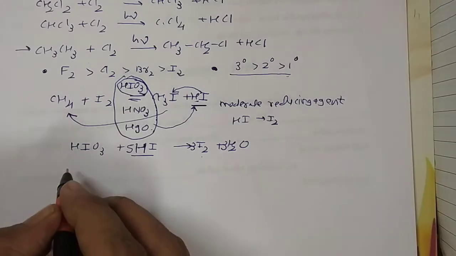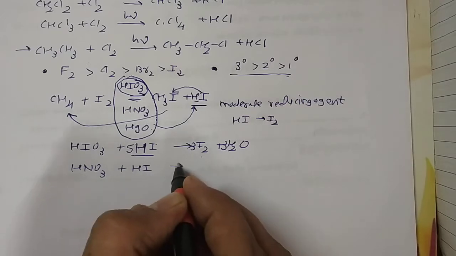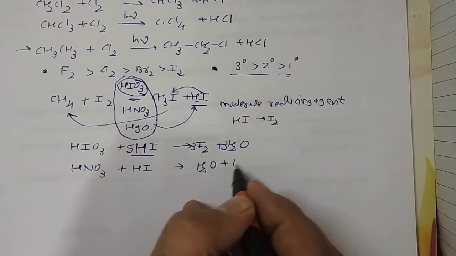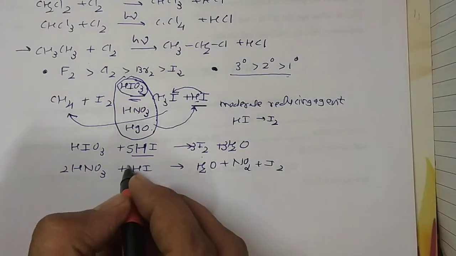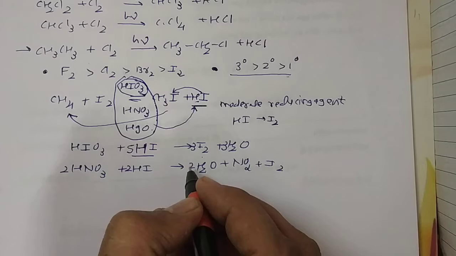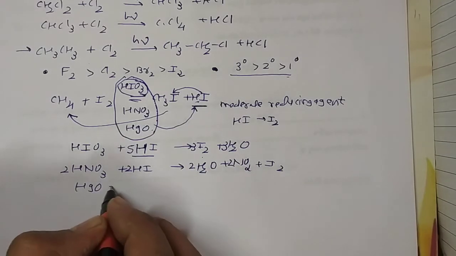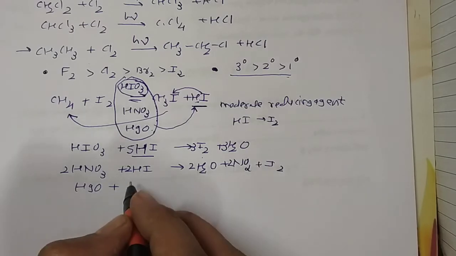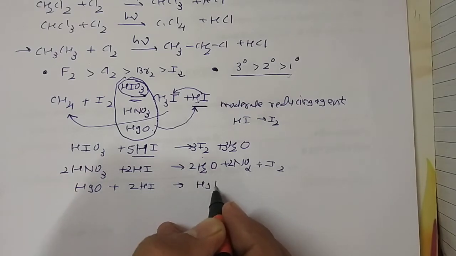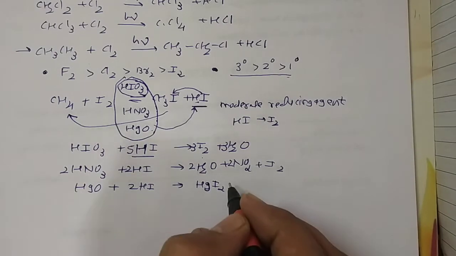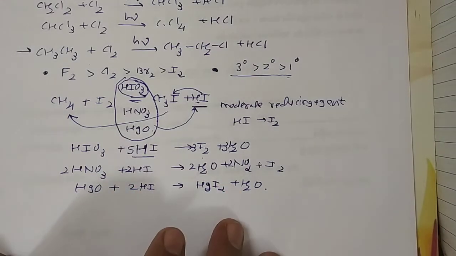In the same way, if we take HNO3, it reacts with HI and is converted into water plus NO2 plus I2. So 2 moles of HNO3 react with 2 moles of HI to give 2 moles of H2O and 2 moles of NO2. In the same way, some students ask to mention the role of HgO. It is converted into HgI2, and H2O is removed. So this is about the iodination reactions.